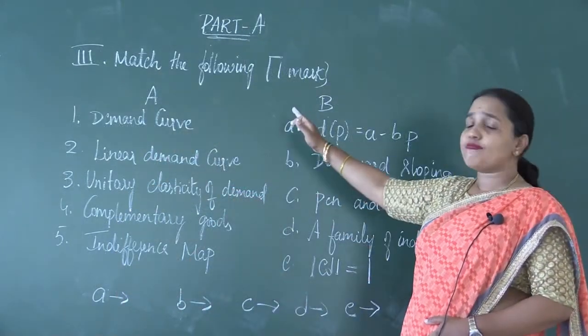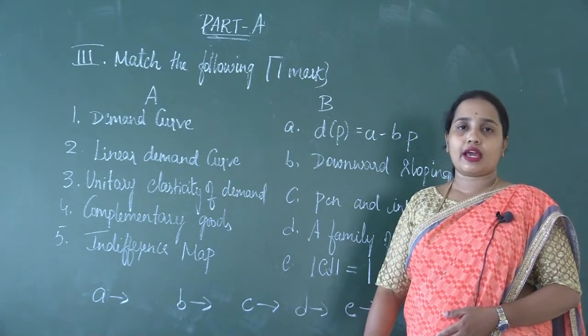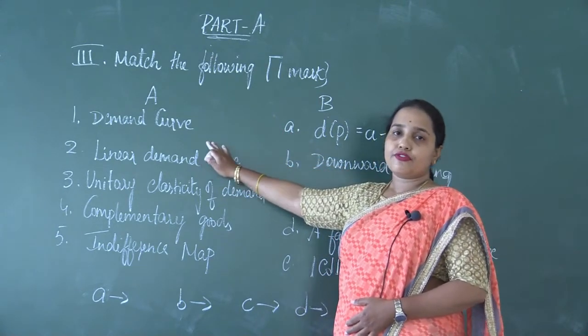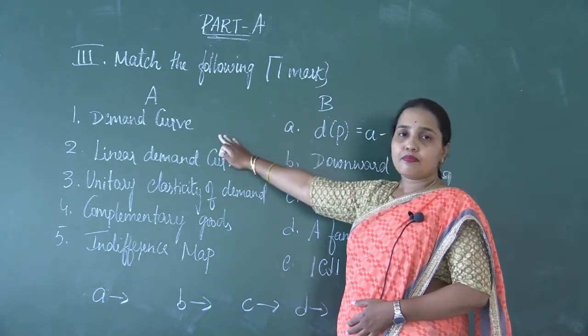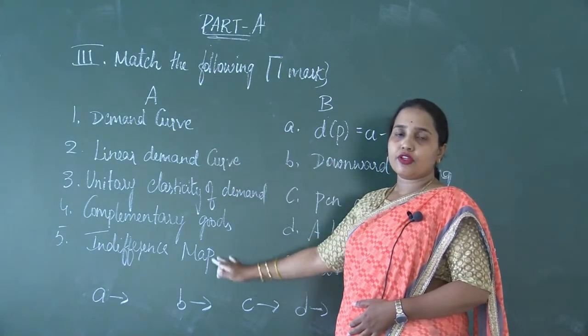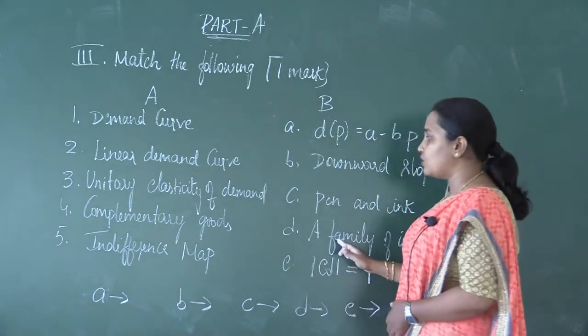The third main part of Part A is the match the following question. Here also each question carries 1 mark. Let us match the perfect answer for Part A with that of Part B. Part A consists of a few questions. You must match these questions with the appropriate answer on the right.